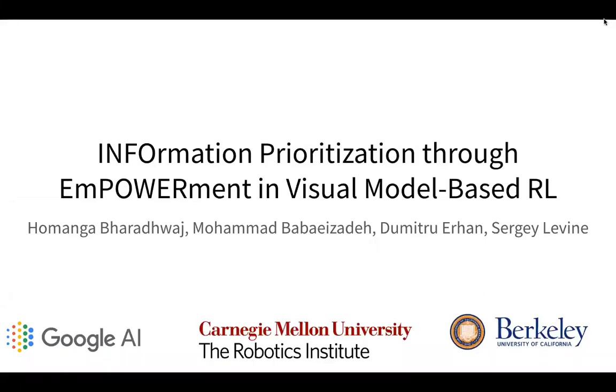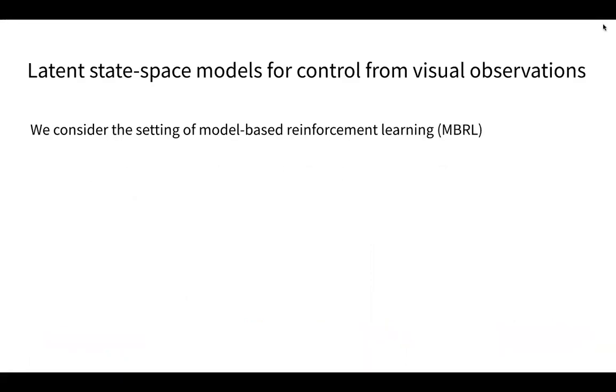Hi, in this video, we'll talk about the paper Information Prioritization through Empowerment in Visual Model-Based Reinforcement Learning. We target the problem setting of learning latent space models for control from visual observations.